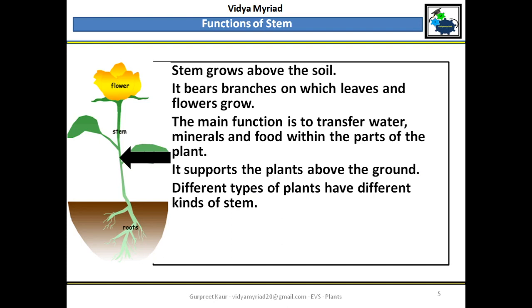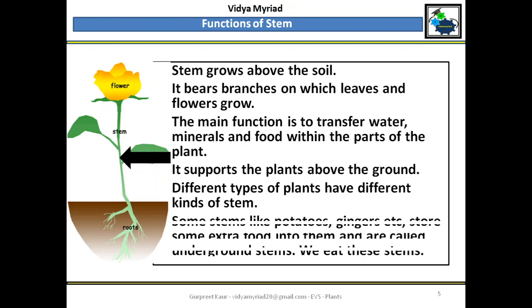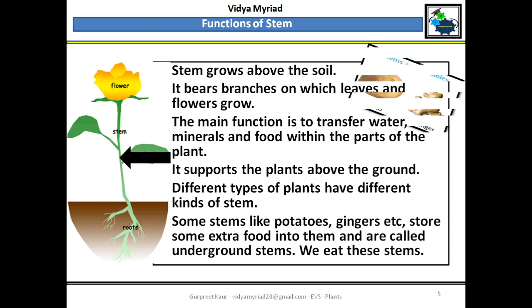Then there are different types of plants which have different kinds of stem, which I will be telling you in the next slide. And there are certain stems which you can eat also, potatoes and gingers, they are also called stems. We can eat them, but they grow under the ground. They are known as stems as vegetables, potato and ginger.